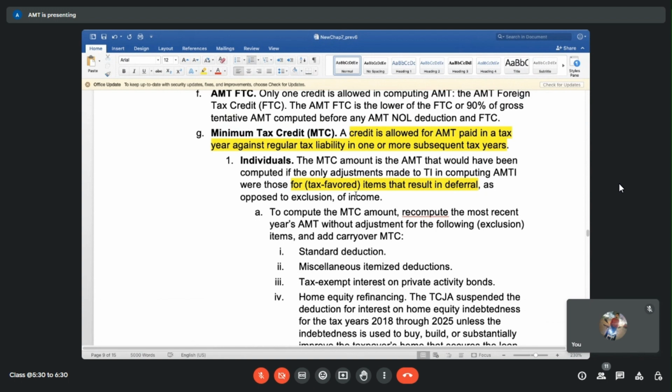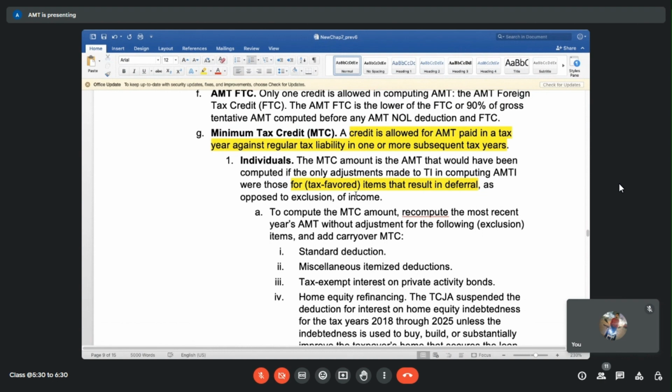Then we will calculate 26% of that, or 28% of that if it's above a certain amount, and we'll see what is the total AMT. If that AMT is more than the regular tax, then yes, Form 6251, boom, you see a number there. This is your extra taxes, your other taxes. Your regular tax is only 5,000, but other taxes of $2,000 is coming up. So you better pay 7,000. So that is our starting point.